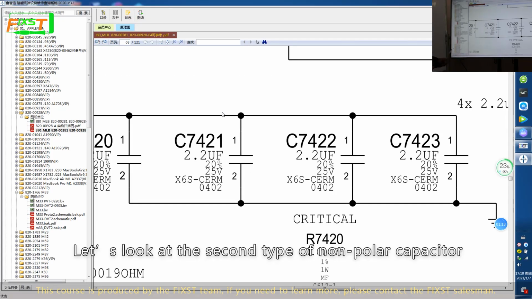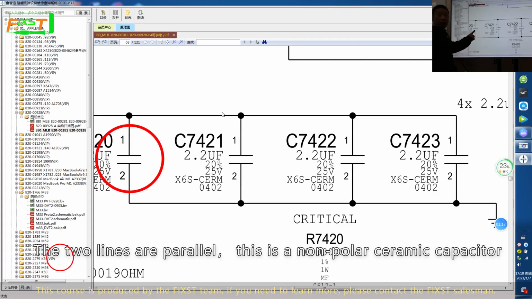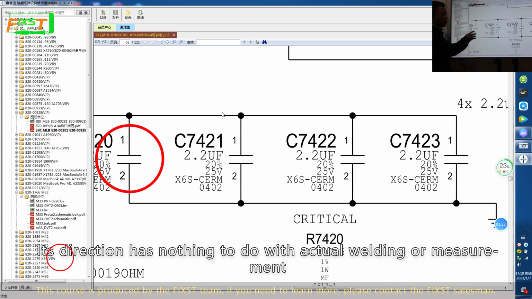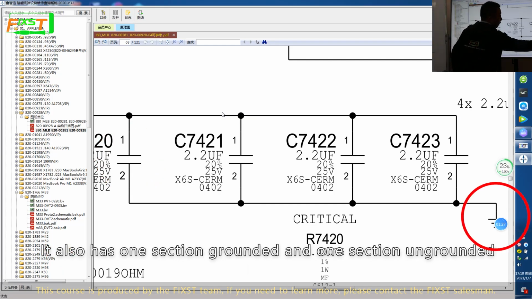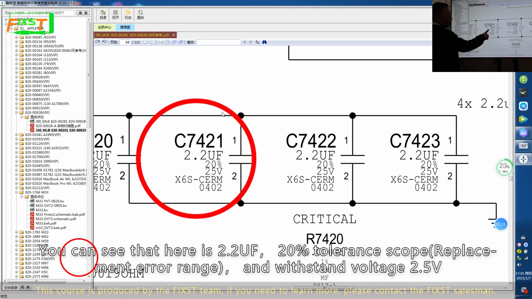Let's look at the second type, the non-polar capacitor. The two lines are parallel. This is a non-polar ceramic capacitor. Its direction has nothing to do with actual value and measurement. It also has one end grounded and one end ungrounded. You can see that here is 2.2 μF, 20% tolerance, the replacement error range, and withstand voltage 2.5 volt.